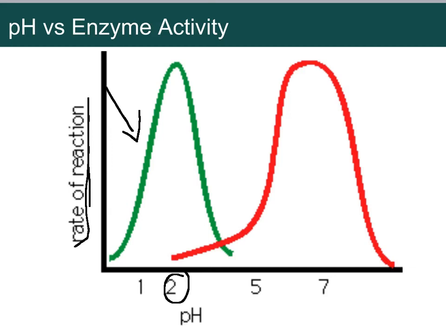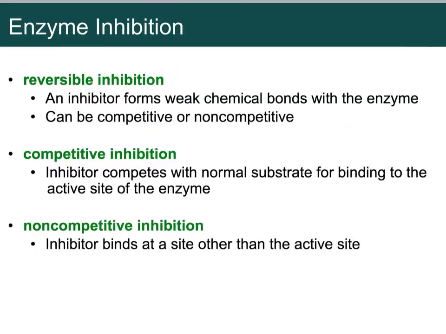That means it's probably one that's in our stomachs. This one up here is working at about 6 to 8, right? That means it's probably one that's floating around our body doing stuff. If it's in a pH way down here, this one's not going to work. This one over here, if it's at a pH up here, it's probably not going to work. So it's very important that they work for where.